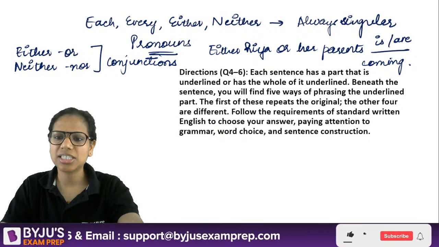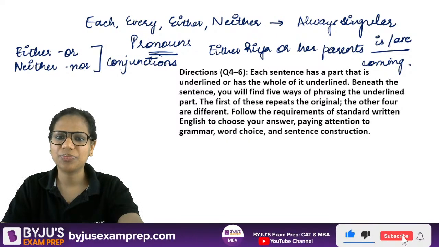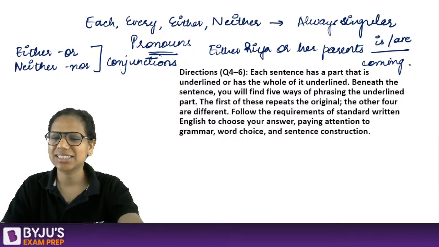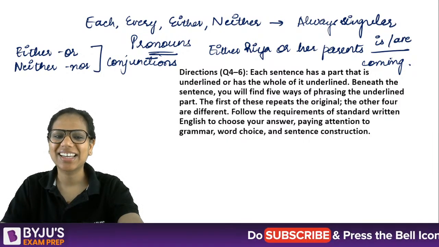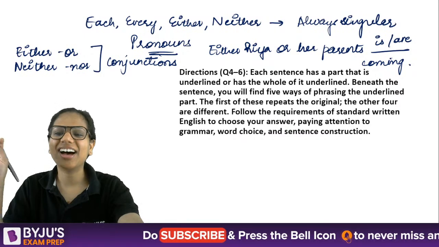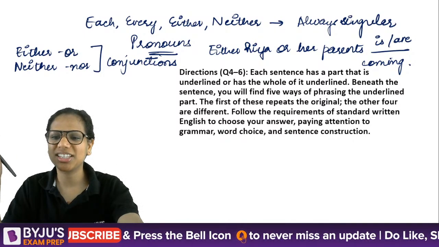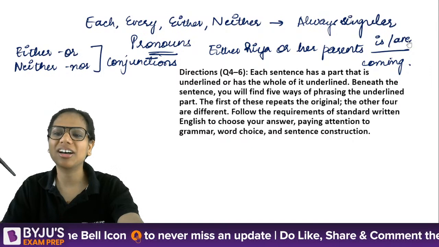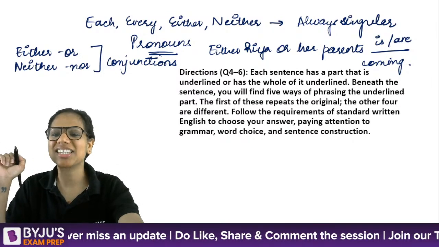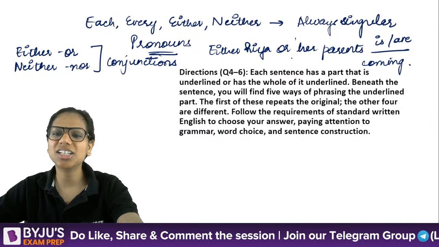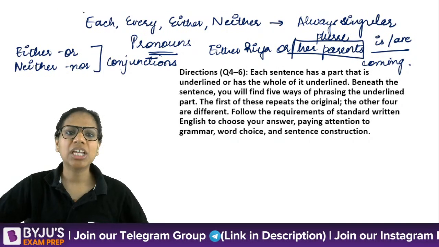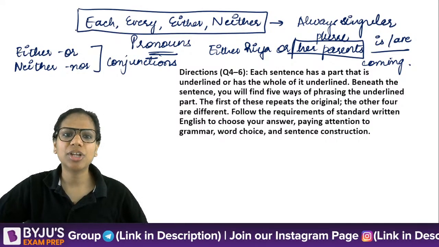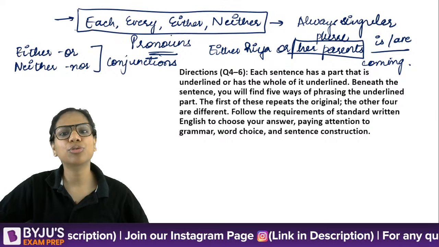Rishikesh says, "Either Ria or her parents is coming." Either Ria or her parents are coming. Good, good. Aditya, Vishal, it should be "are". The verb depends on the nearest subject. Very good, Sonali. Here the nearer one is her parents, which is plural. So remember, each, every, either, neither, when I talked about them as pronouns.